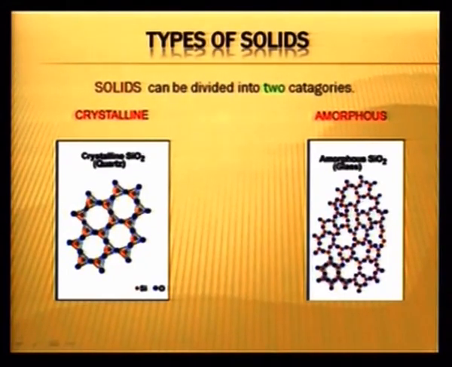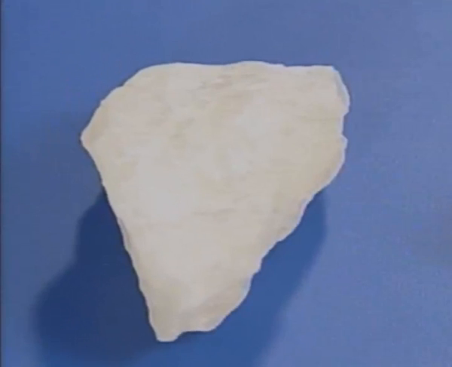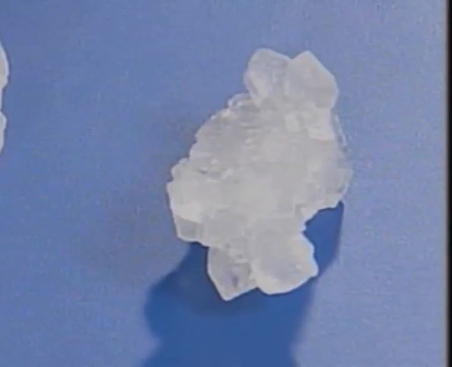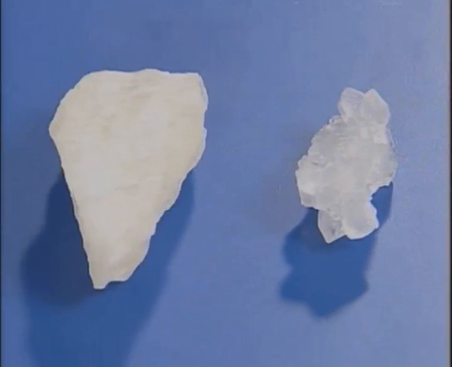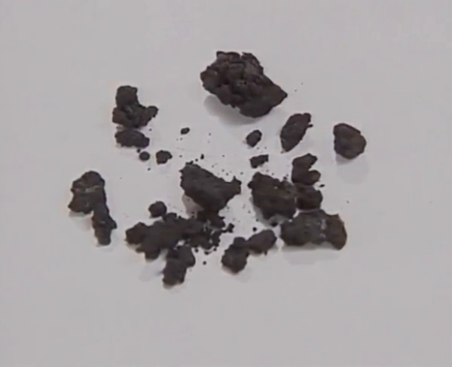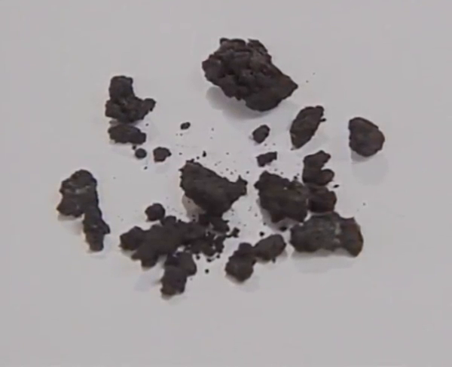Now, we can see the samples. We have brought samples of amorphous and crystalline solids. In this sample you can see there are two crystals. One is a crystal of alum, the other one is a crystal of cane sugar. So, these are examples of crystalline solids. And here we have another sample. In this sample we have shown amorphous carbon, which is carbon black. It does not have any regular shape.